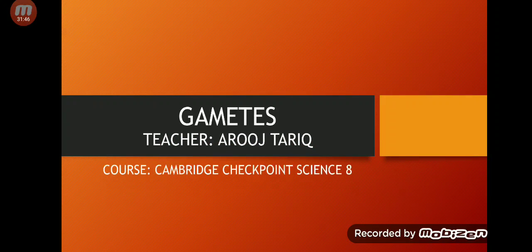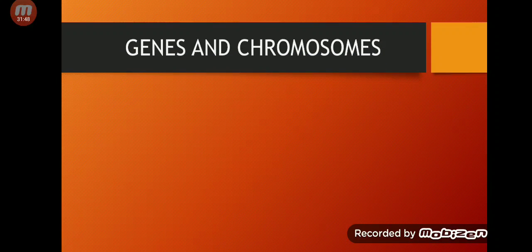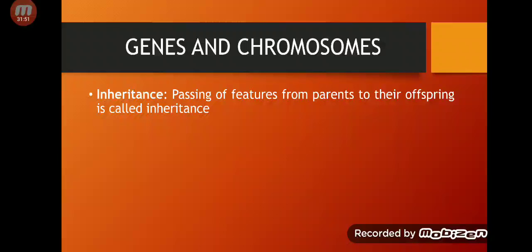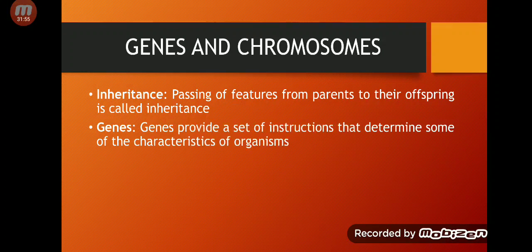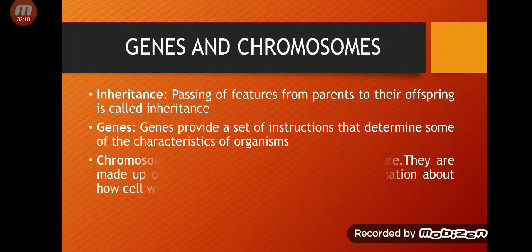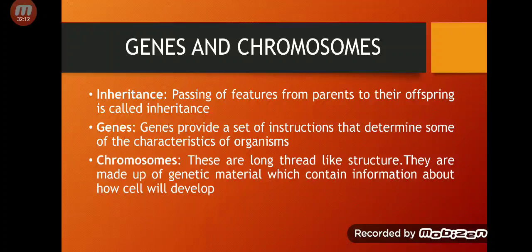So, gametes, genes and chromosomes. Inheritance is the passing of features from parents to their offspring. Genes have a set of instructions that determine some of the characteristics of an organism. What are these characteristics? Eye color, hair color, your height, your body structure, your wrist size. What are chromosomes? These are long thread-like structures made up of genetic material, or they have